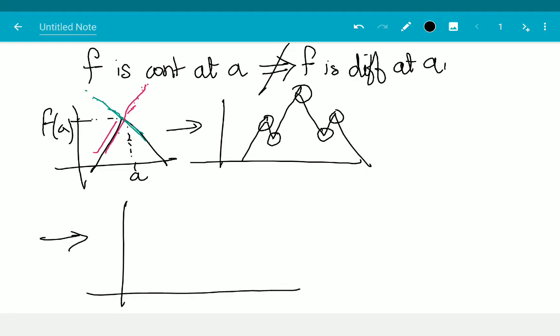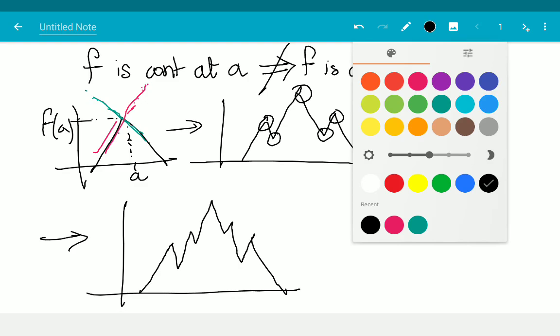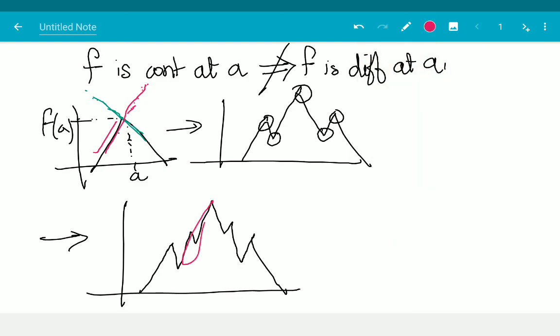Repeat the process. Okay. Now it's no longer differentiable on this interval either, right? It was differentiable here, and it's no longer differentiable on all of that interval.